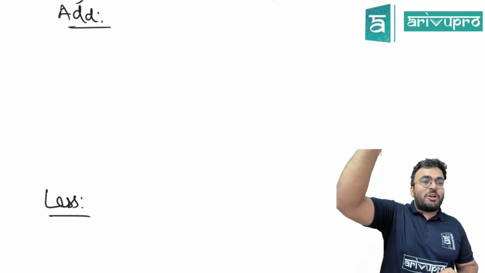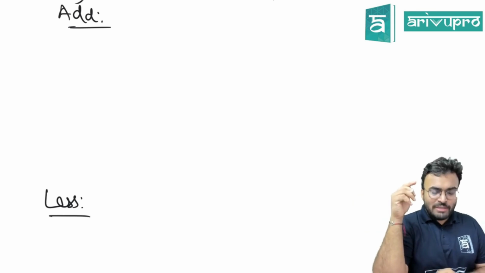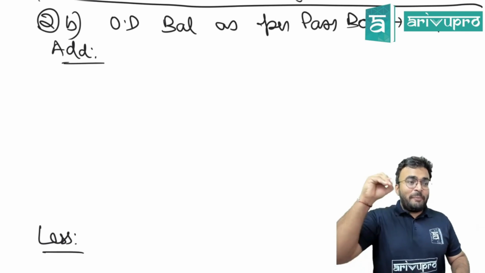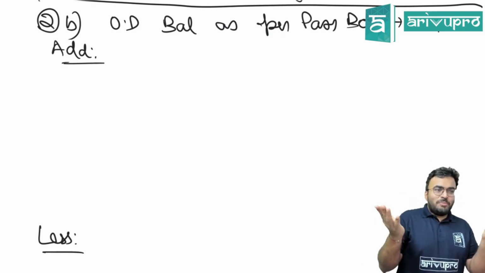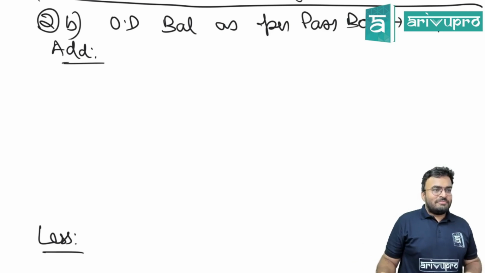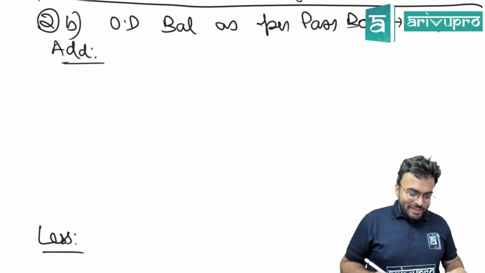Why? You started with the passbook. Yes, the balance reduced. Starting point is the passbook, ending point is the cash book, and in the movement method, in the passbook the balance went down. Oh, wait. We are starting with the passbook. I am only telling it the wrong way around.